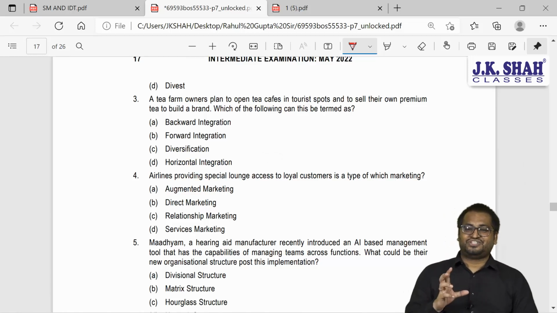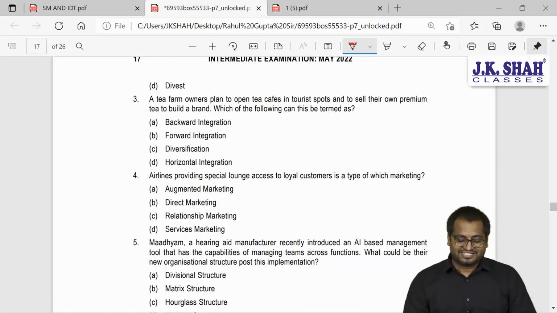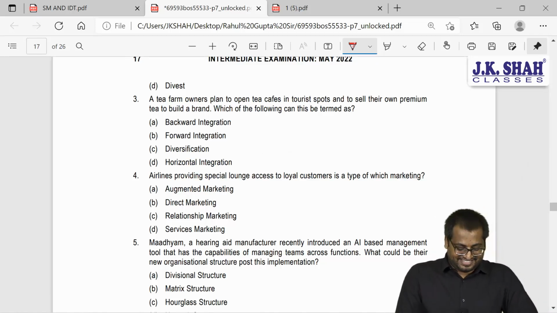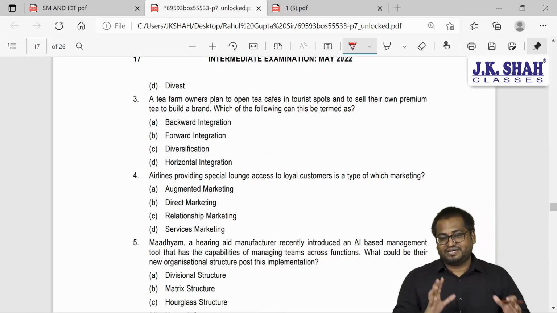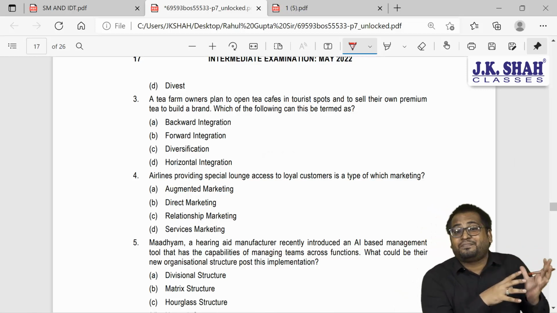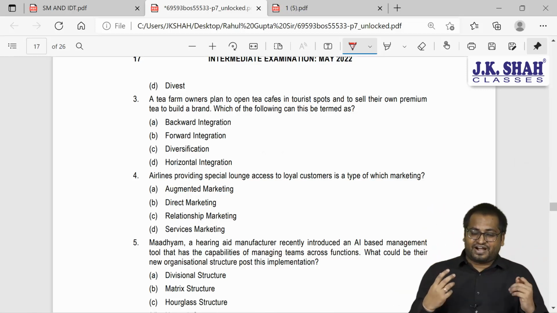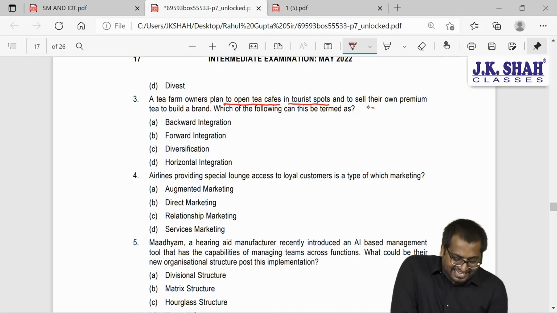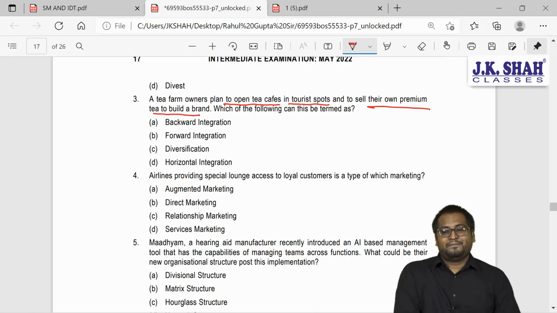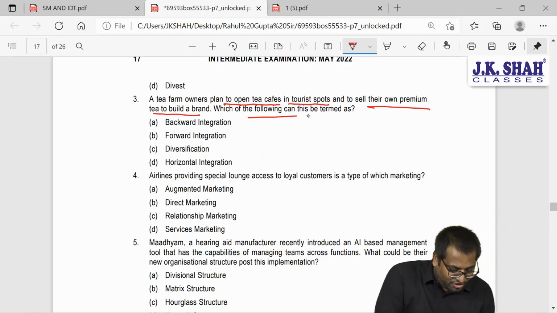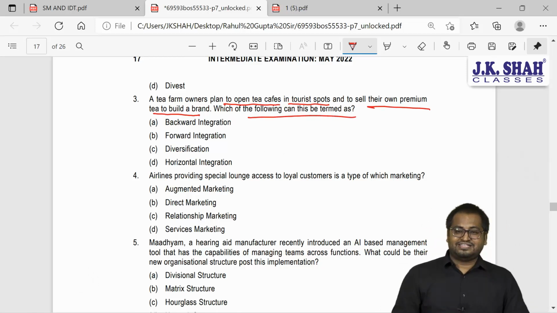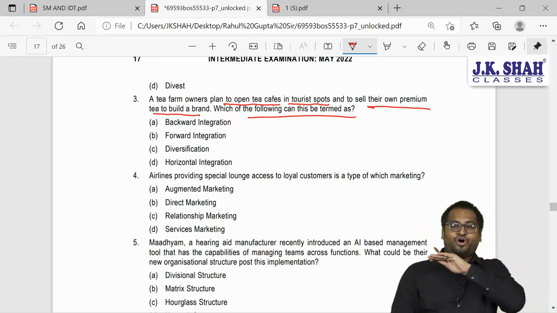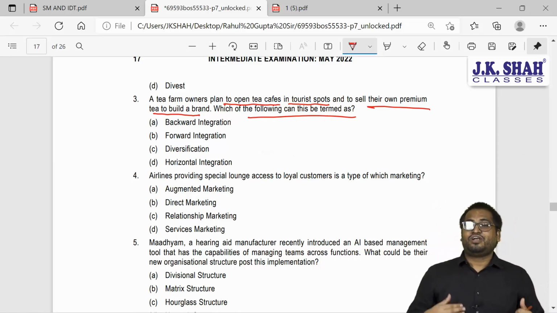Now the third question, I know the majority of the kids might be able to answer this. This is one of the examples which I regularly give. A tea farm owner, a person who is having a tea farm or a coffee farm, wants to open tea cafes in tourist spots and sell it at a premium to build a brand. So which of the following can be termed? Will you call this backward integration, forward integration, diversification, or horizontal integration? What will you call this?